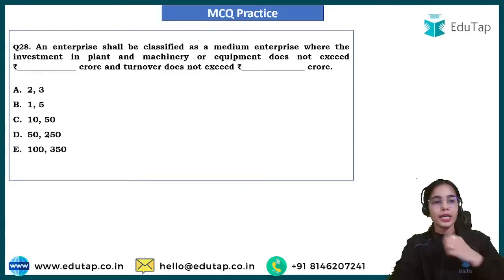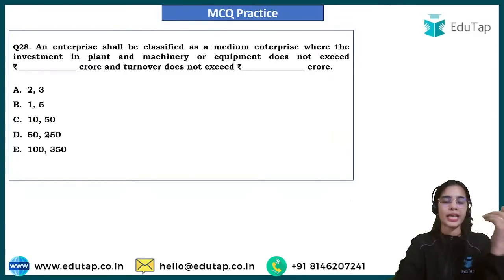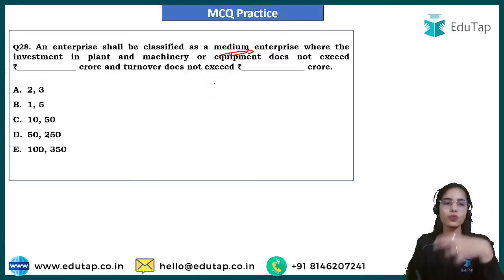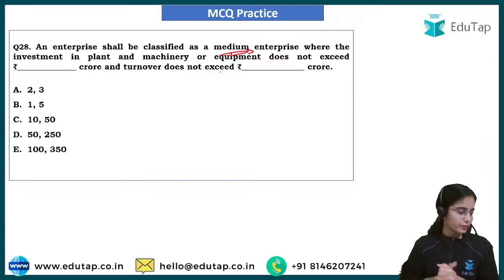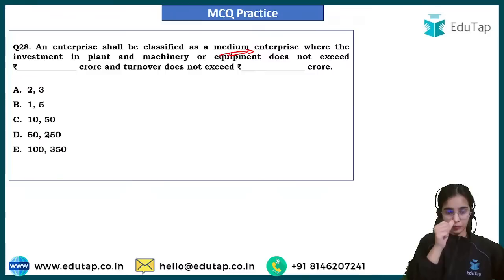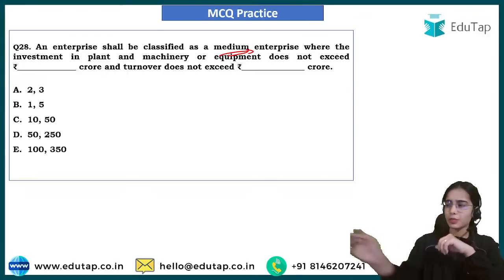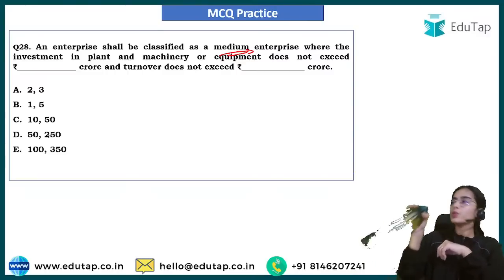Okay. Now coming to the next question: an enterprise shall be classified as a medium enterprise where the investment in plant and machinery or equipment does not exceed what, and the turnover does not exceed what? Easy question. And in the RBI Grade B exam in the previous year, such a question has been asked. So kindly try to answer this question.